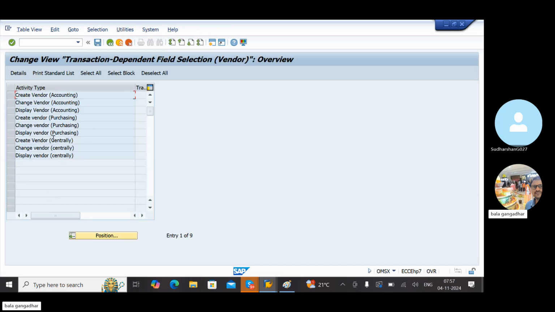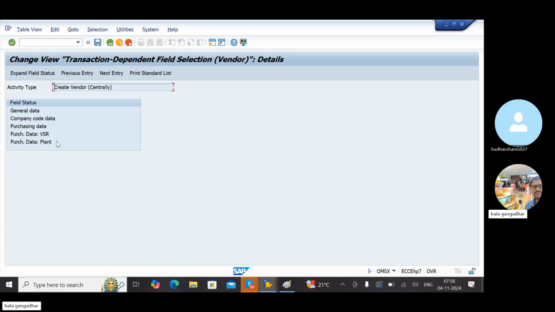Create vendor centrally, create vendor purchasing wise, create vendor accounting wise. We have three levels. Whatever you want you can use, but centrally we used to work. Centrally I will show it clearly; I'll show the purchasing also.